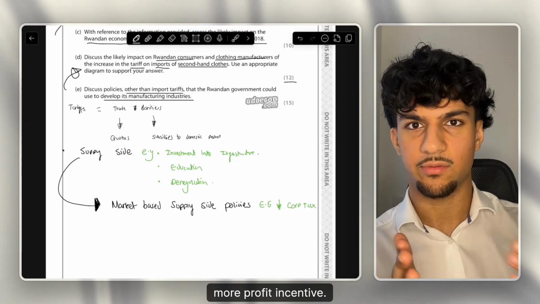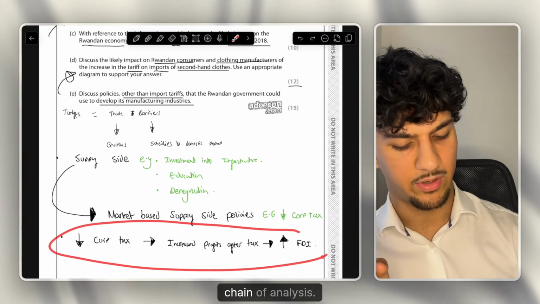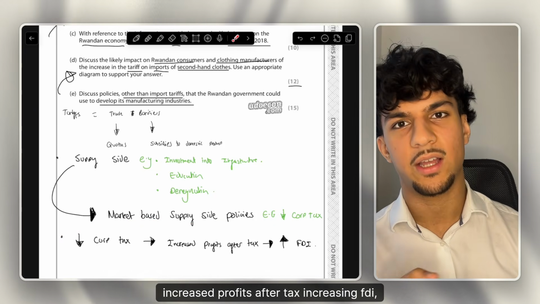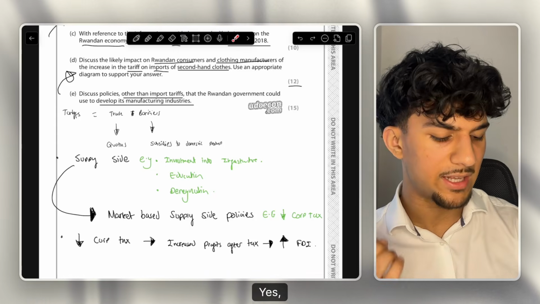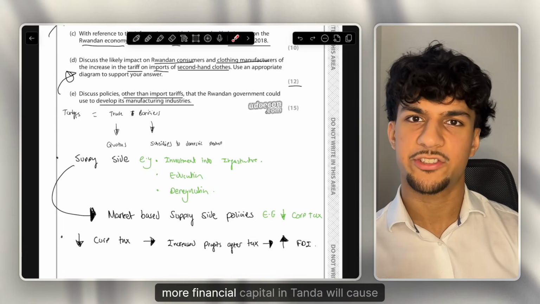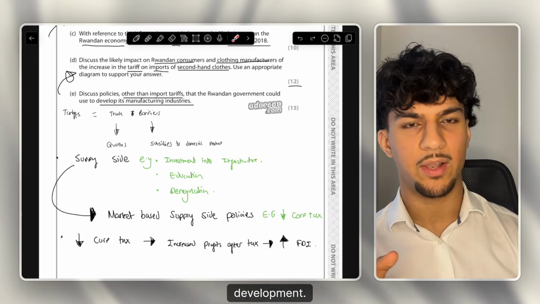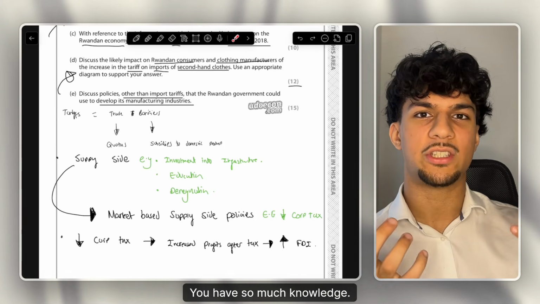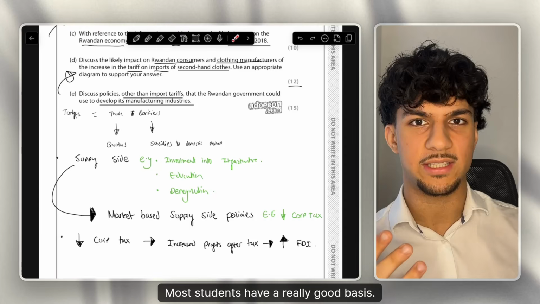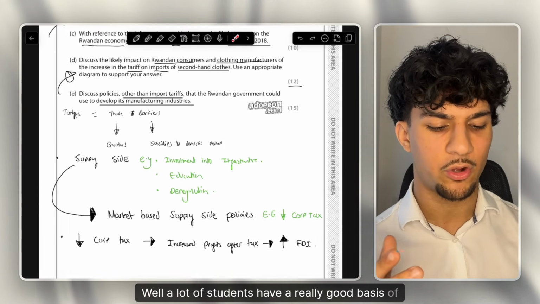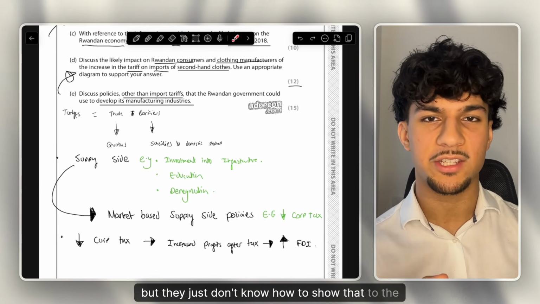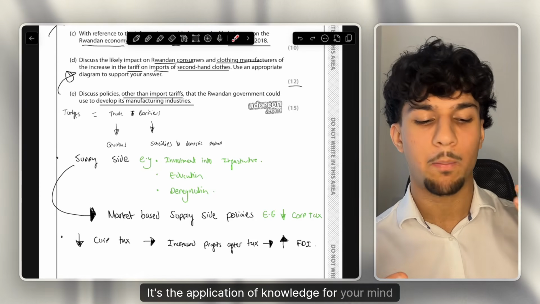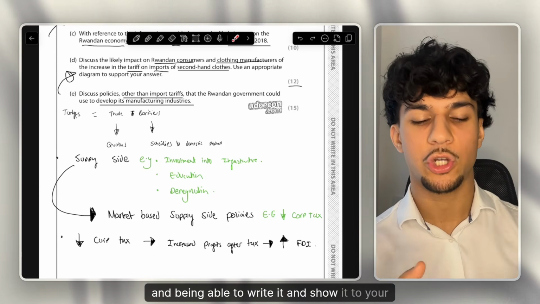Now, this is where most students will limit their chain of analysis. They'll talk about a decrease in corporation tax, increased profits after tax, increasing FDI, thus causing development. Yes, of course, more FDI, more financial capital into Rwanda will cause development. But this is the issue of exam technique. You have so much knowledge. A lot of students have a really good basis of content knowledge, but they just don't know how to show that to the examiner. And that's what exam technique is. It's the application of knowledge from your mind and being able to write it and show it to your examiner.